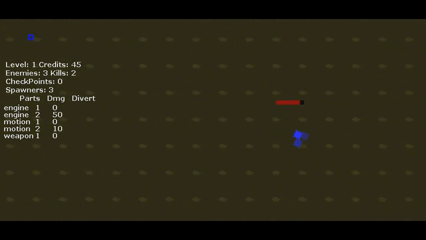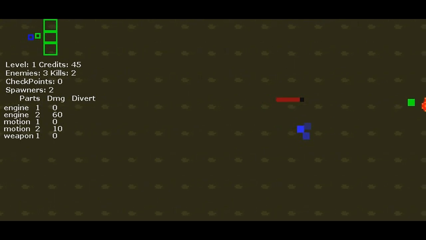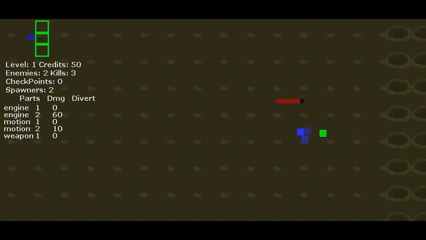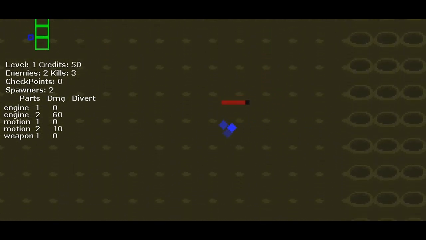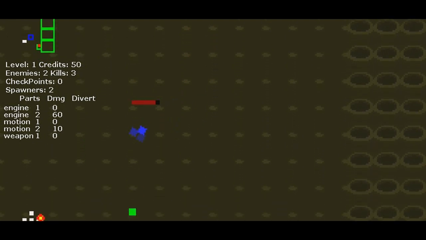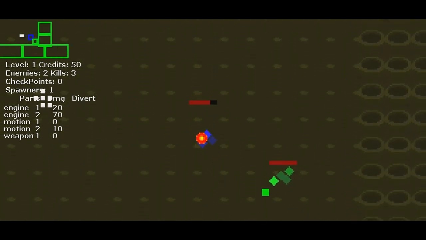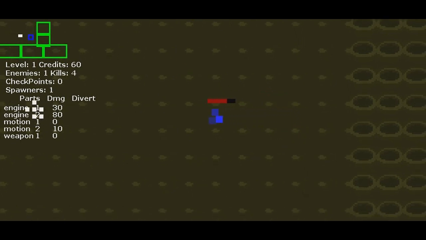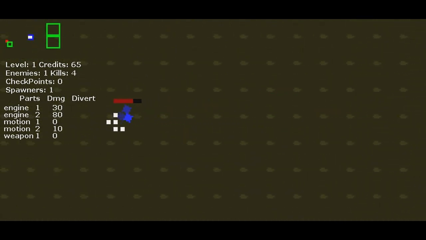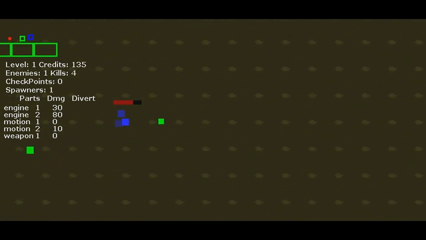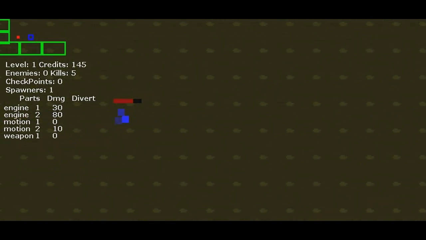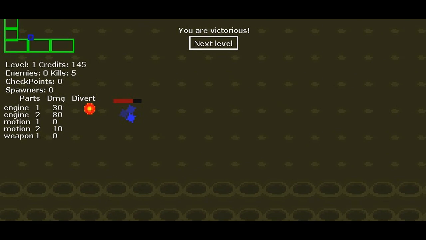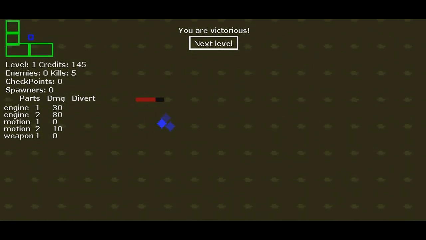Cool. I like the mini-map. It's good. Mini-maps are cool. Just gonna go straight towards whatever's shooting at me until it dies. Getting lots of points though. Lots of little, like, white dots, I should say. Made movement a bit weird. We're victorious. This is quite cool.